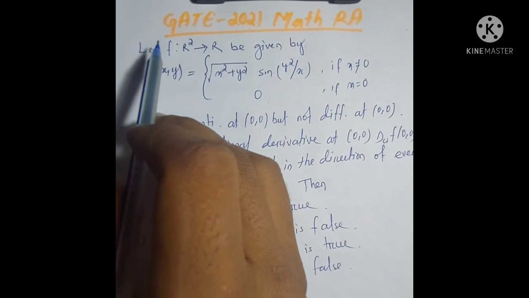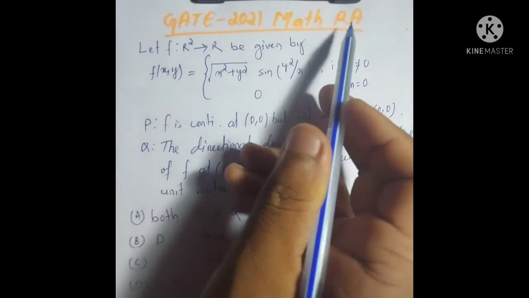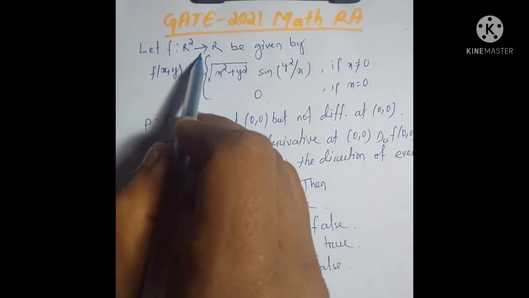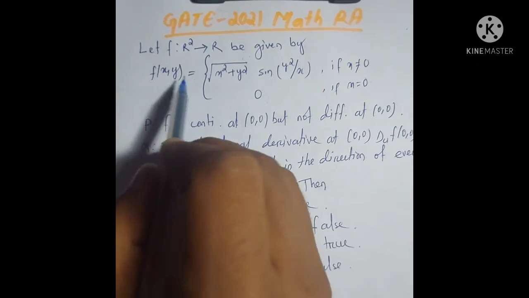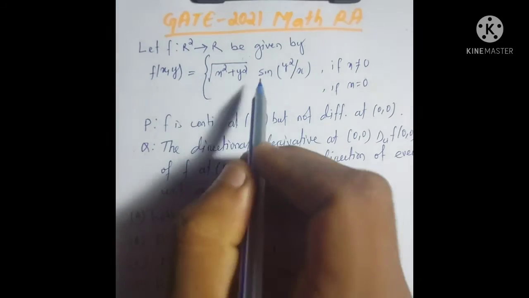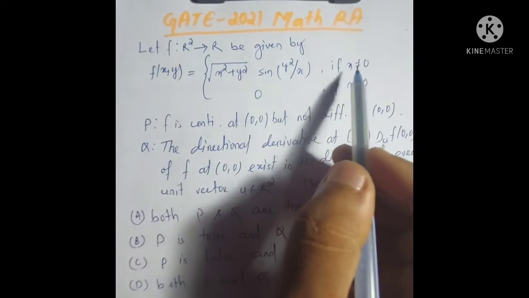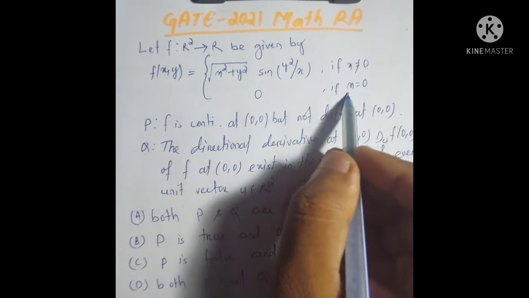Hello, let us solve one question from GATE 2021 Mathematics Real Analysis. Let f be a function from R² to R given by f(x,y) = √(x² + y²) sin(y²/x) if x ≠ 0, and 0 when x = 0.